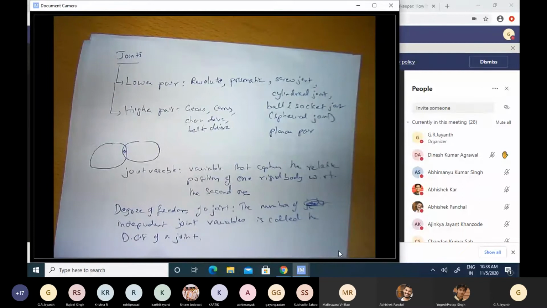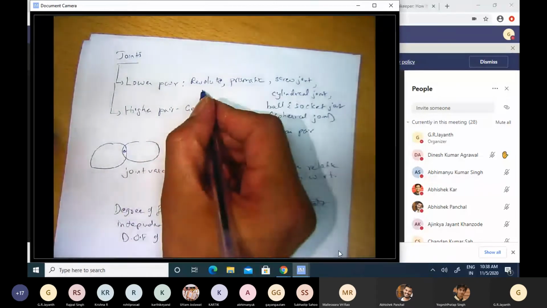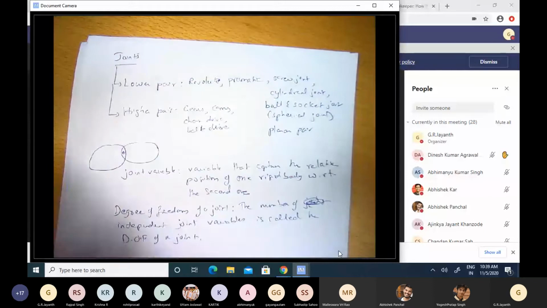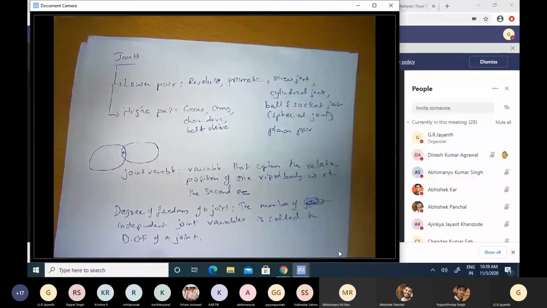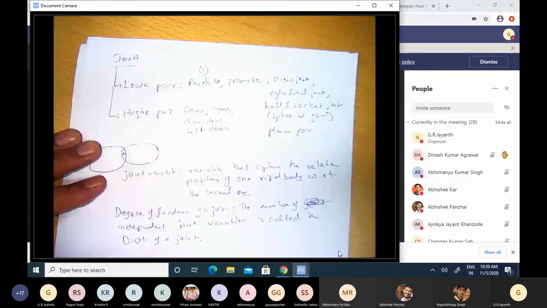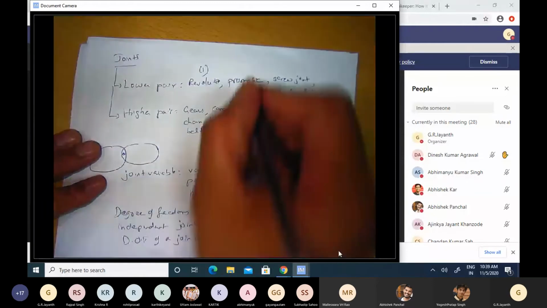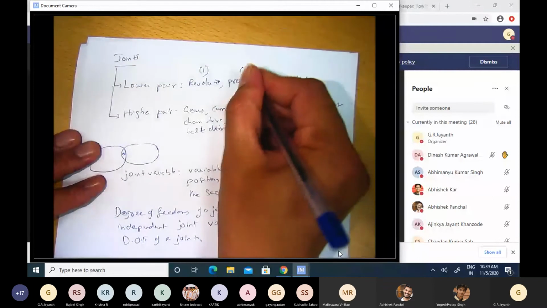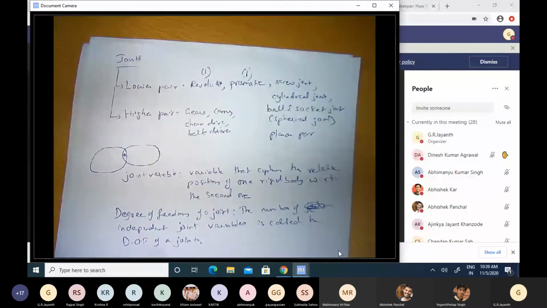Okay, so in case of revolute joint, I'll just write here itself, we have only one degree of freedom, right? I mean, for the joint, it permits only rotational motion about a certain fixed axis, and therefore you have only one degree of freedom for the revolute joint. For the prismatic joint, again, you have one. It permits one linear motion along one axis alone between the two rigid bodies.